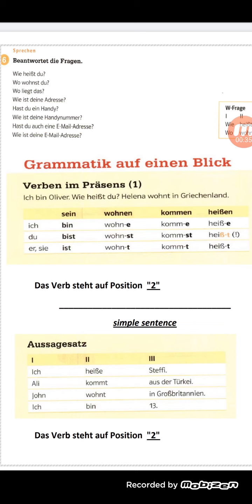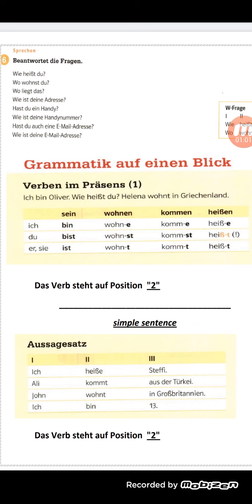We have a rule in German also: the end of any verb, the infinitive, ends with n. If we want to conjugate the verb with ich, du, er and sie, first we erase the n from the verb. Then we put an e with ich, an st with du, and a t with er and sie.